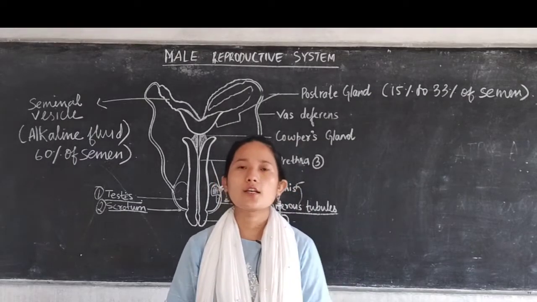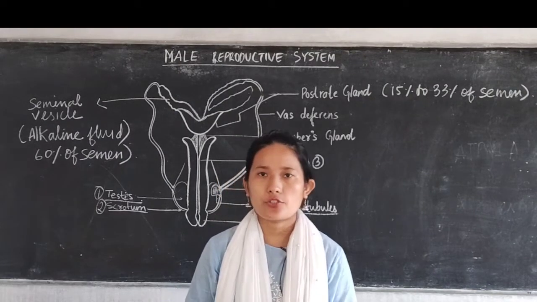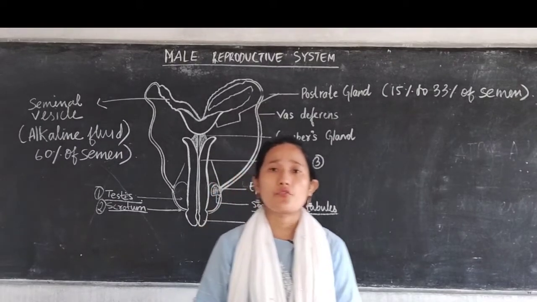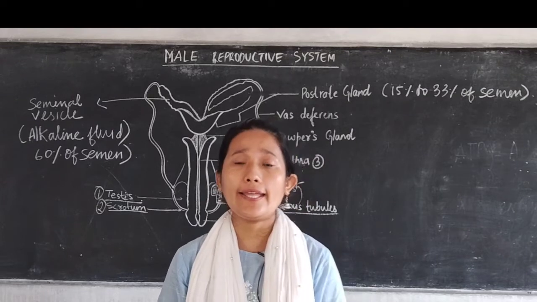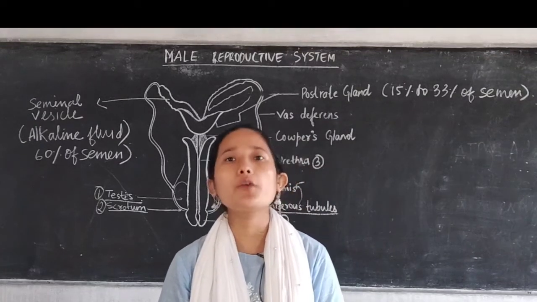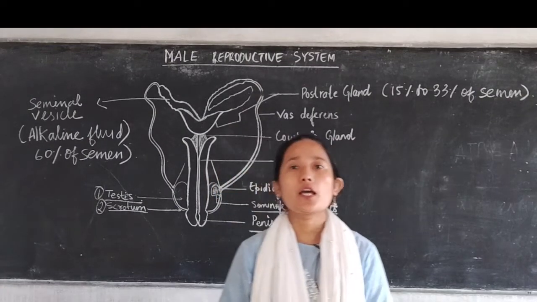Good morning, class. We will be continuing the same chapter, that is chapter 3, reproduction in animals. In our previous class, we have already discussed what sexual reproduction is and, in detail, the female reproductive system. Today we will be discussing in detail the male reproductive system.